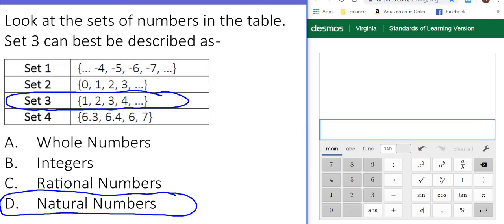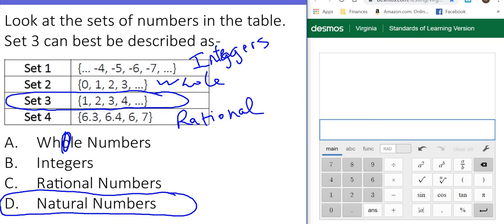But let's look at the other ones as well to see if we can tell what they are. Whole numbers. The word whole has a giant O in it, so that means it goes with 0. So these are whole numbers up here. Integers can be all of the perfect negative numbers as well as positive numbers as well as 0, okay? And then of course anything with a decimal that stops would be rational.